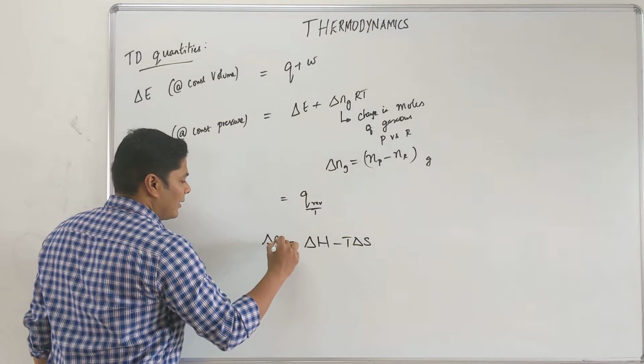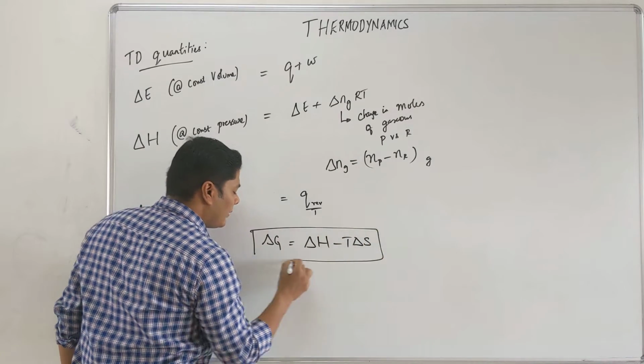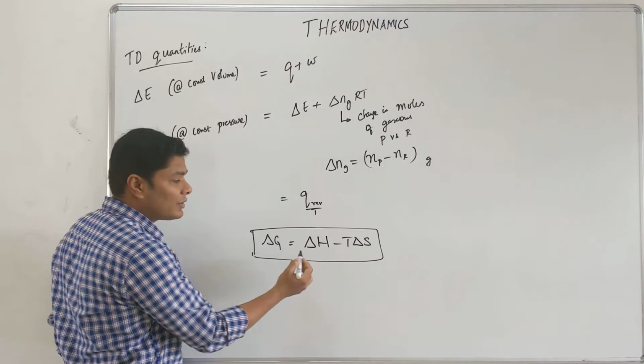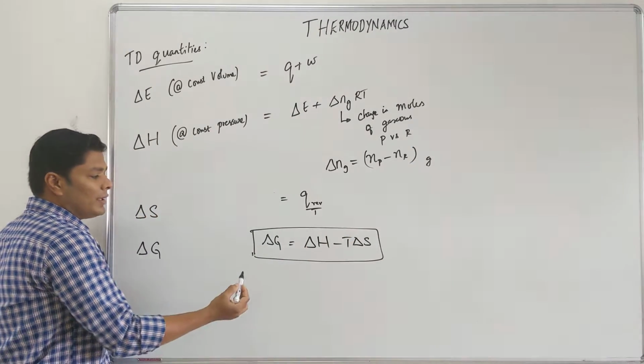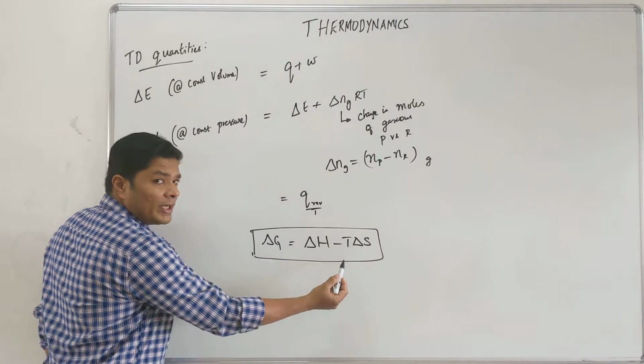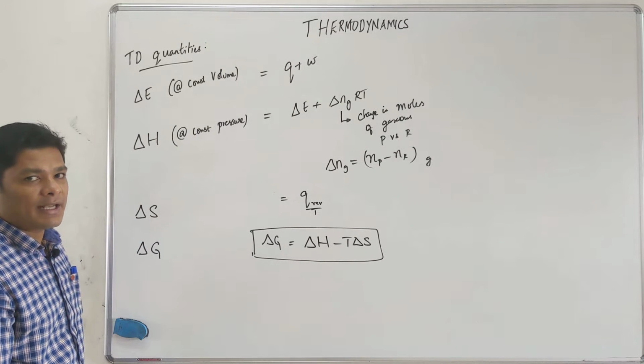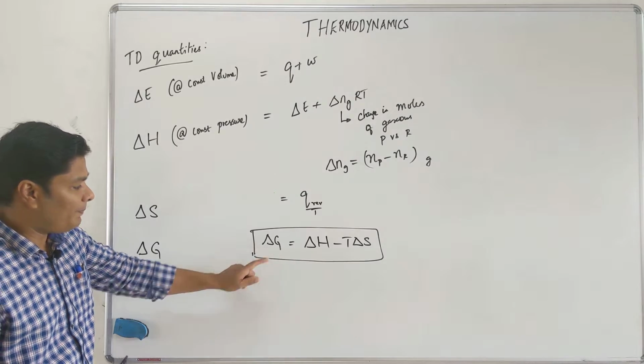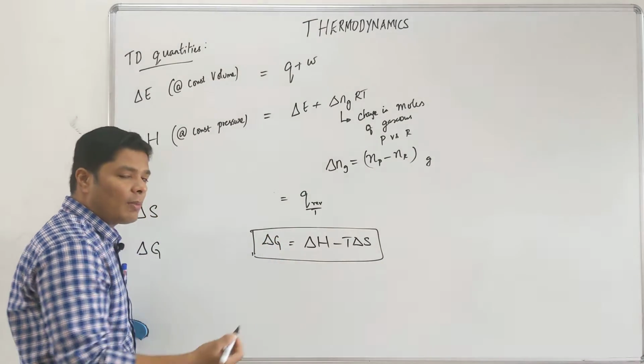Let me write it this way, delta G. This is an important formula. You will be using this a lot. Many of the previous year questions in recent terms come from this formula. There are 4 quantities, 3 may be given and one is asked for, or 2 will be given and one of them is 0, most probably this one. We will deal with those problems later.